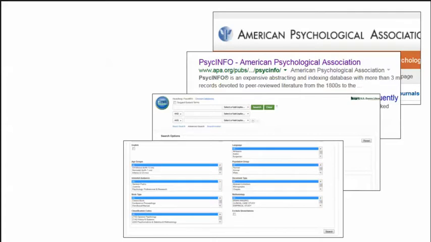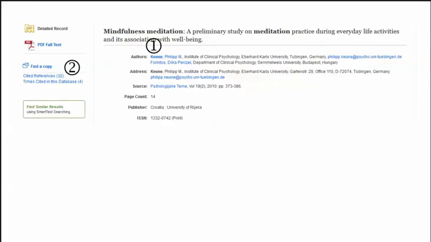Big picture, knowing that the information we're searching has been curated by the American Psychological Association can help increase our confidence that the results will be credible. In some cases, finding one good article helps us locate a wealth of information. When we click on the name of an article, we can access what's called the detailed record. That can help us find similar articles.